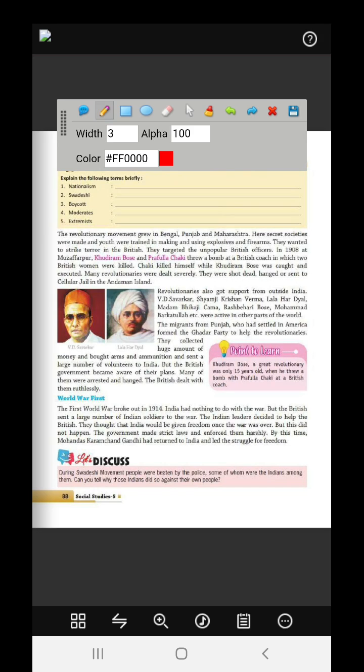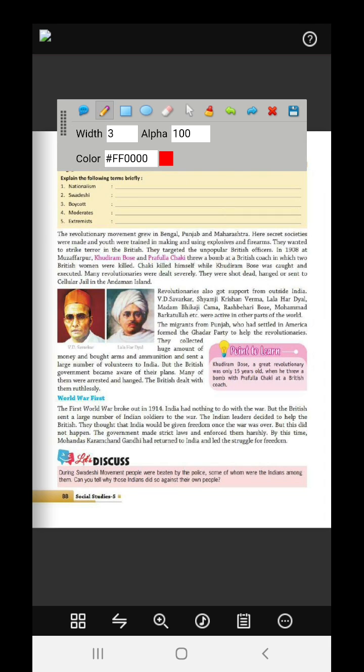The revolutionary movement grew in Bengal, Punjab and Maharashtra. Here secret societies were made and the youth were trained in making and exploding firearms. So now they were far more radical than the extremists. What did the extremists do? They did lathi charges, they held hartals, they boycotted goods, they burned goods. But they did not plan secretly and kill the British, but these revolutionaries did. They killed the British, with a plan in their head.